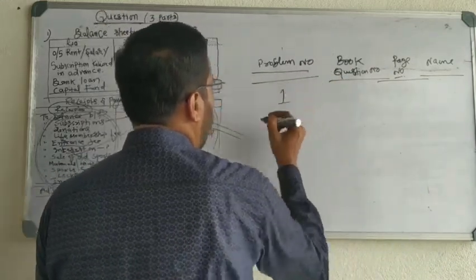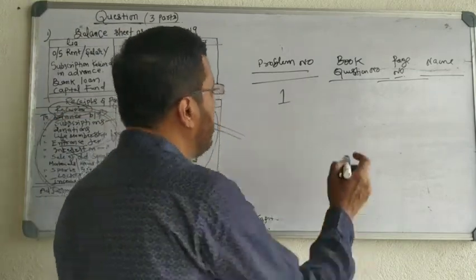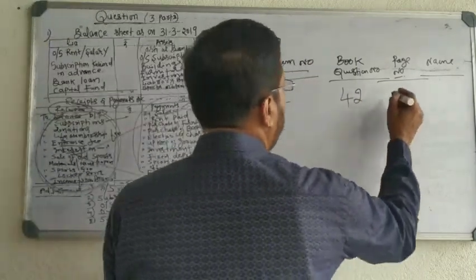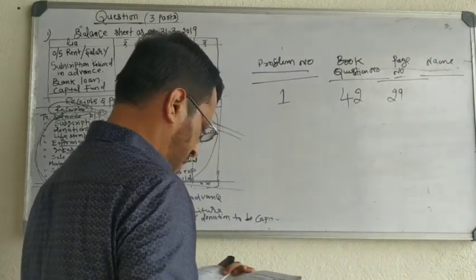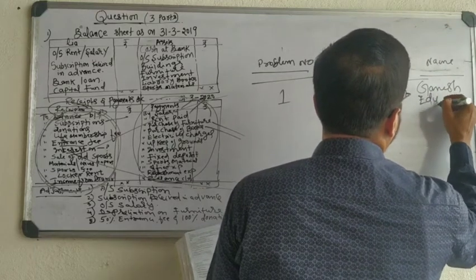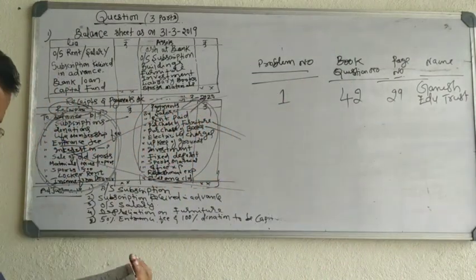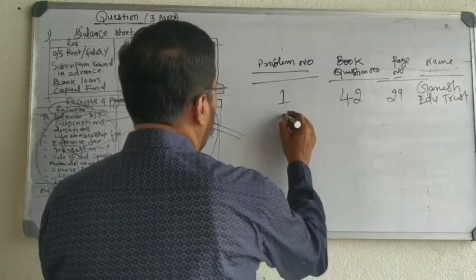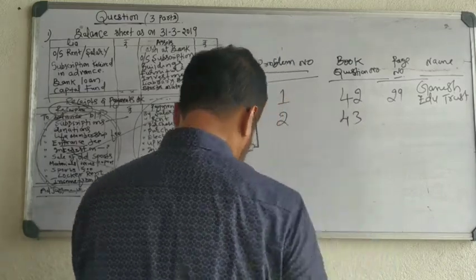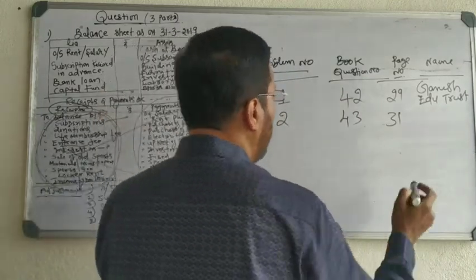Problem number 1. In the book, it is problem number 42, page number 29, Ganesh Education Trust. The name of the problem is Ganesh Education Trust. Second one, problem number 2. In the book, it is problem number 43, page number 31, and it is Golden Sports Club.